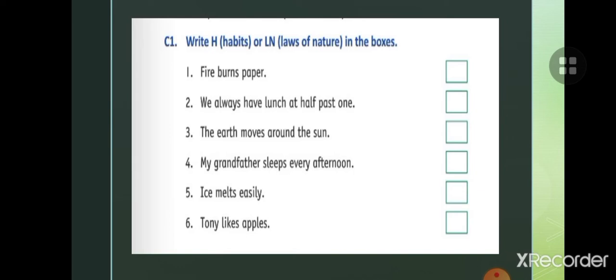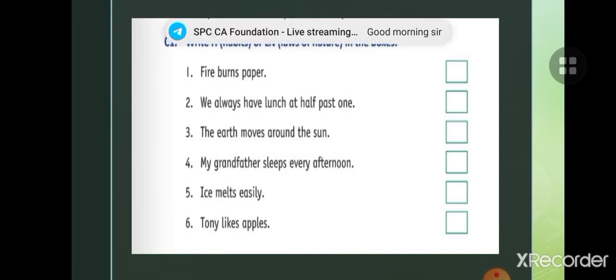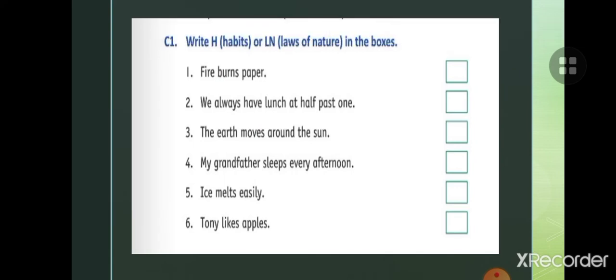Fire burns paper. It's a law of nature. You will write LN here. We always have lunch at 1:30. It's a habit. You will write H here.